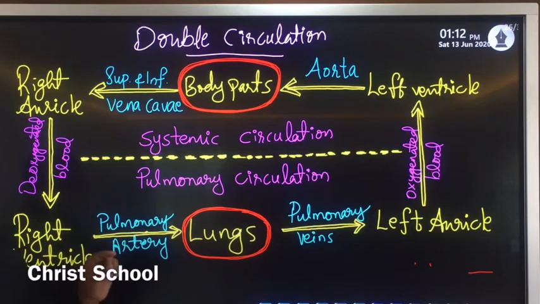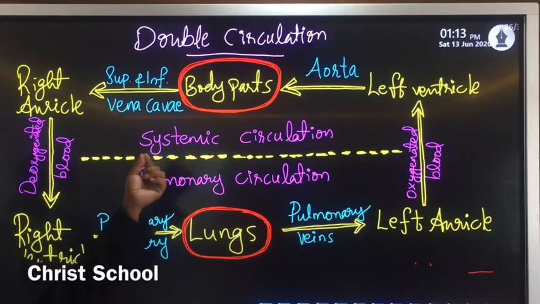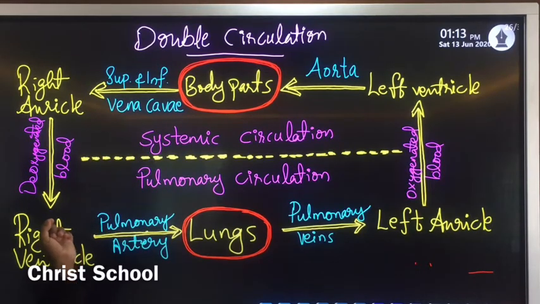Then after the oxygenation process, that oxygenated blood is carried by the pulmonary vein to the left side of the heart. Then from the left ventricle, it is supplied to the aorta, and from the aorta it is carried by different arteries to all parts of our body. So that is the second time.